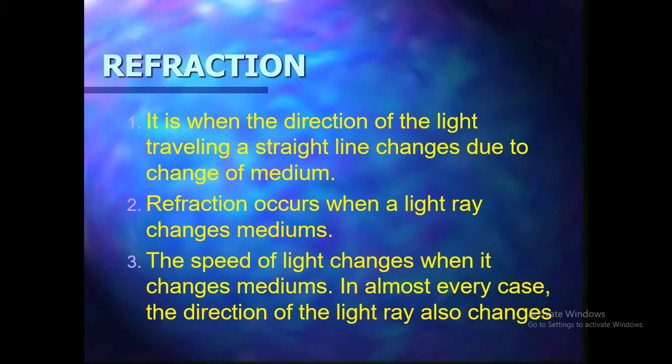Now, after the direction changes, the speed of light also changes when it changes the medium. It means when light enters from one medium to another medium, it changes direction as well as its speed and velocity. In almost every case, the direction of light also changes. Okay? Now,